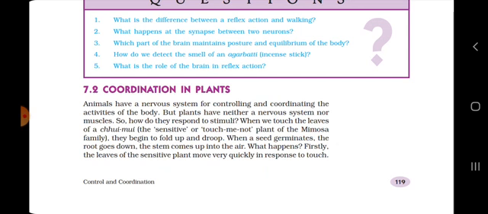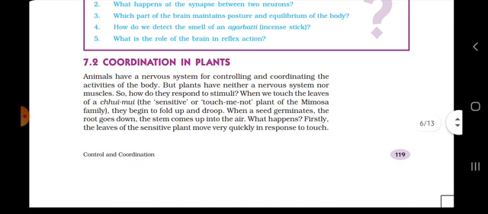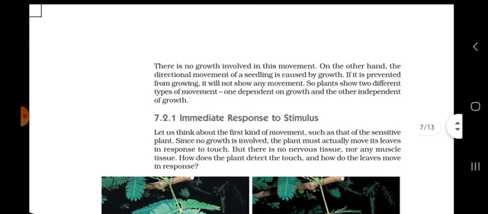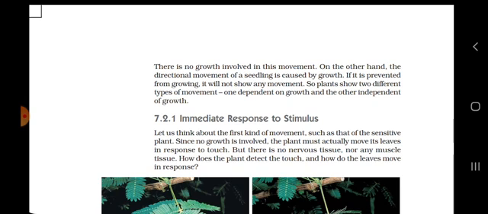When a seed germinates, the root goes down and the stem comes up in the air. What happens? Firstly, the leaves of the sensitive plant move very quickly in response to touch. There is no growth involved in the movement. On the other hand, the directional movement of the seedling is caused by growth. If it is prevented from growing, it will not show any movement.